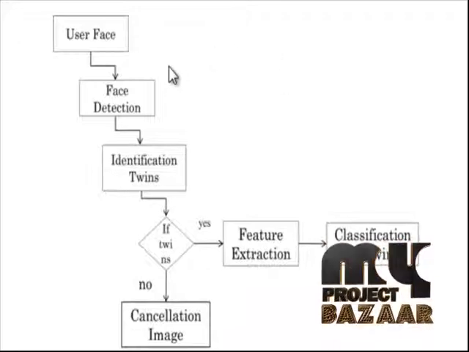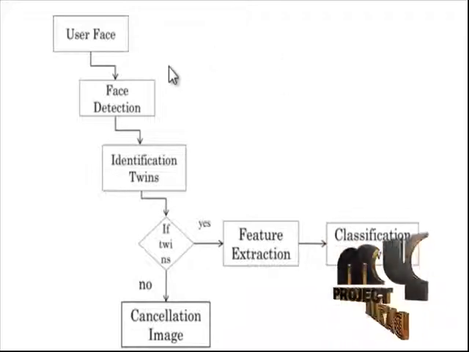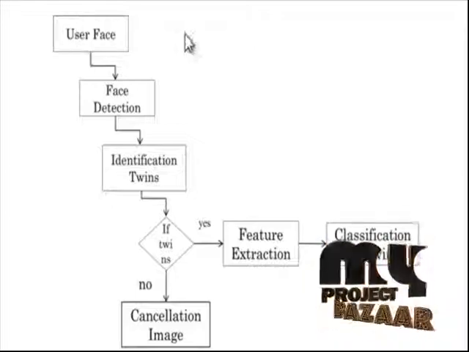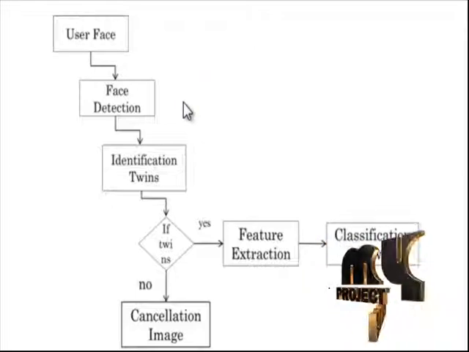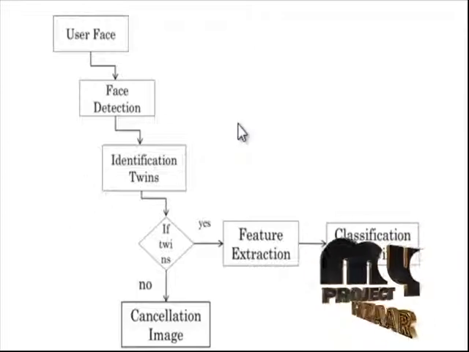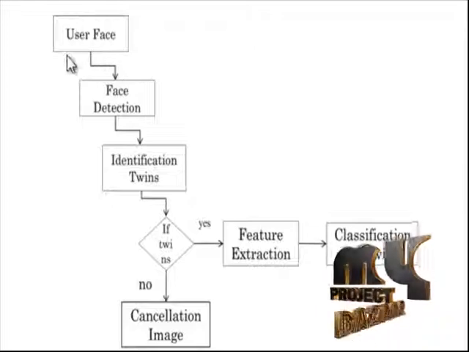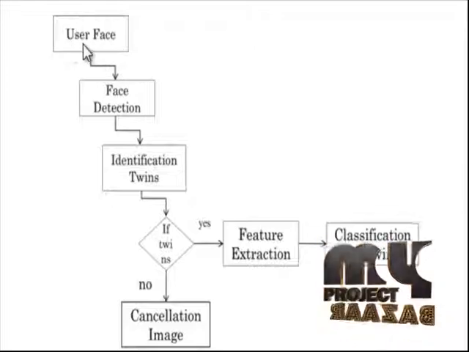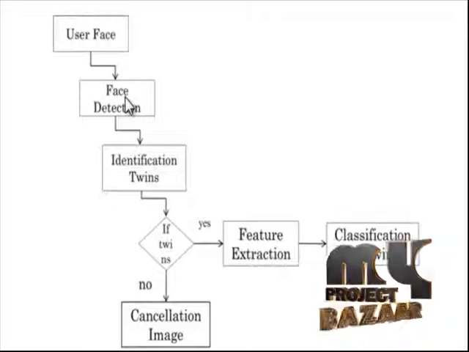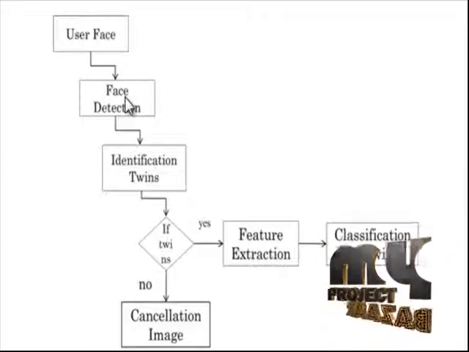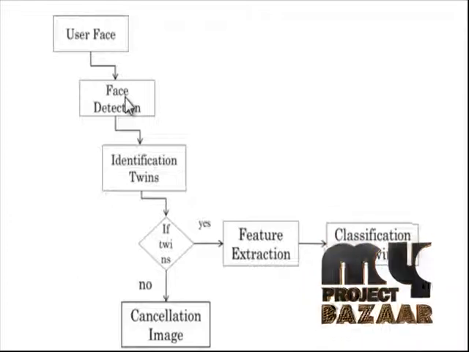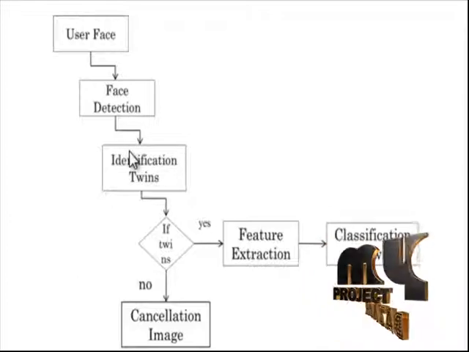This is the flow of our process. In this flow, we have the twin phases: identification of twins, feature extraction, classification, and cancellation of image. First of all, I take the input image as the twins' user face. The user face is detected by the LBP and Gabor algorithms. LBP Gabor is a powerful technique to identify and extract the features for identifying the twins.